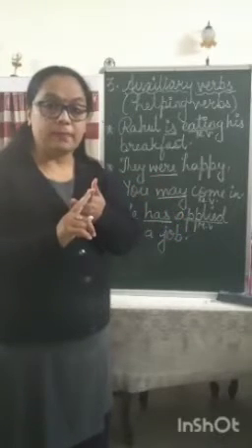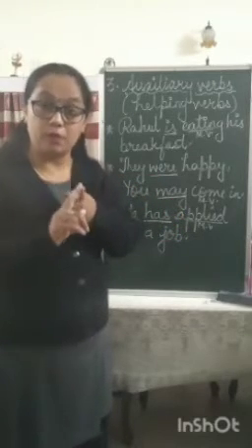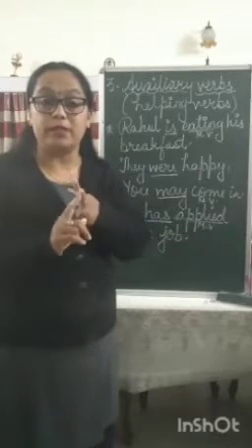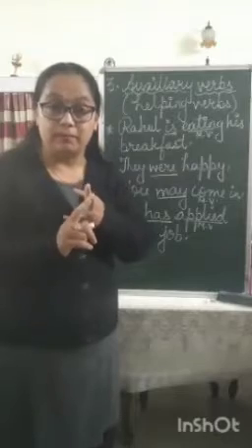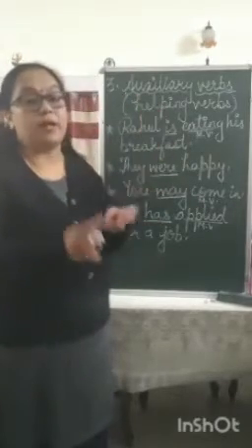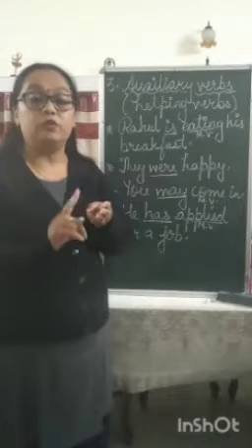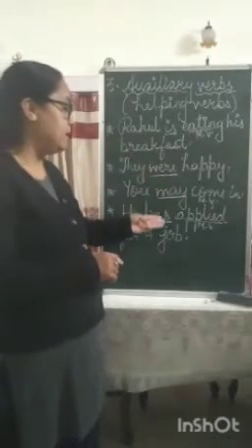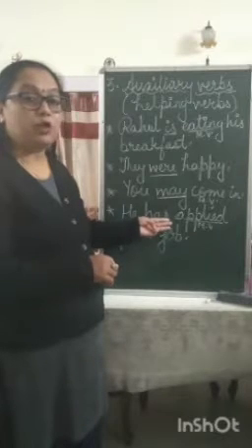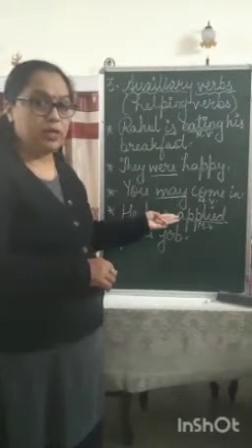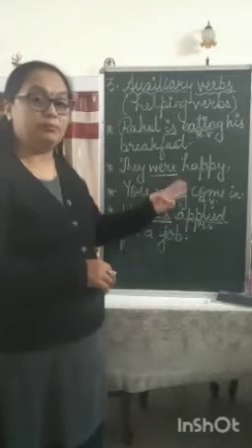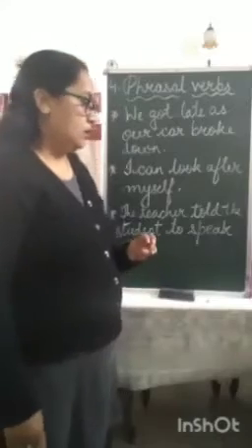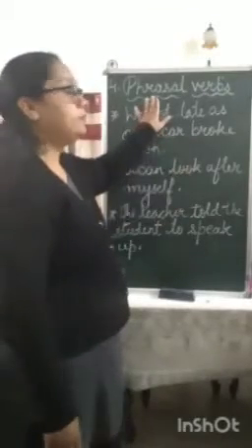Always remember, auxiliary verbs are used to form the tense of the verb. Transitive verbs require an object. It is followed by an object. Intransitive verbs do not require an object to make their meaning complete, and auxiliary verbs are used to form the tense of the sentence. If we read these sentences, we can know which tense we are talking about, whether the present tense, the past tense, or the future tense. Okay, the fourth kind of verb is phrasal verbs.